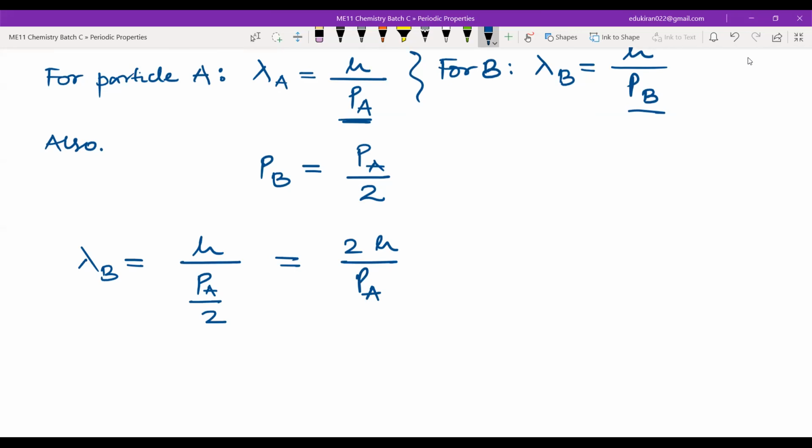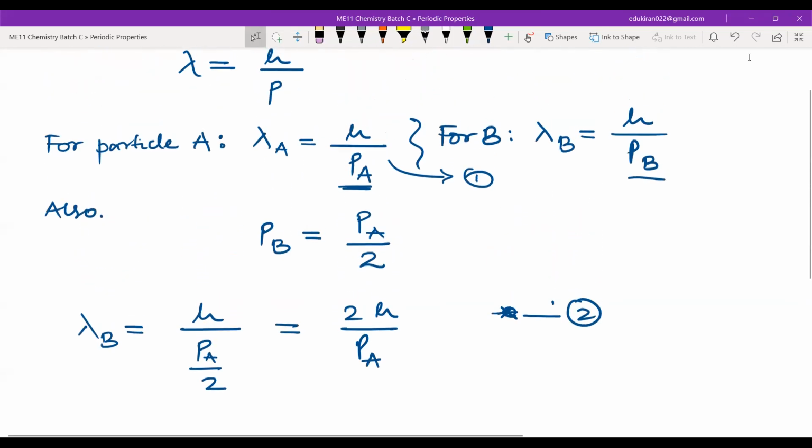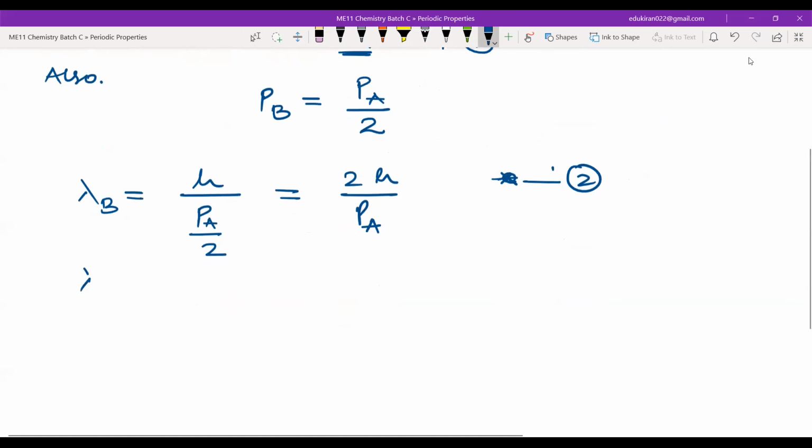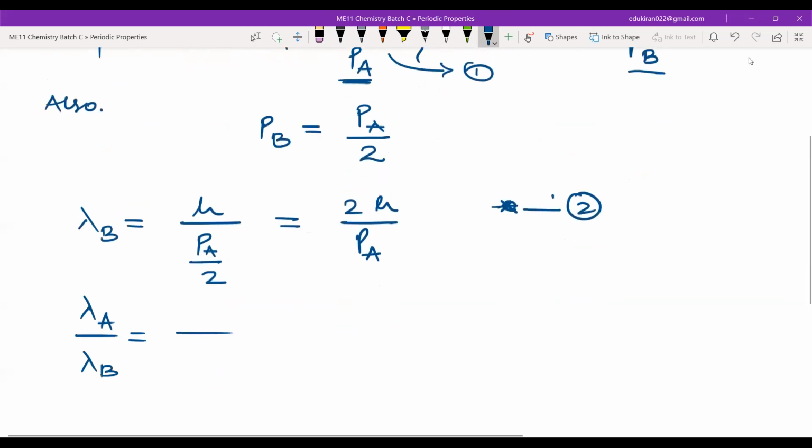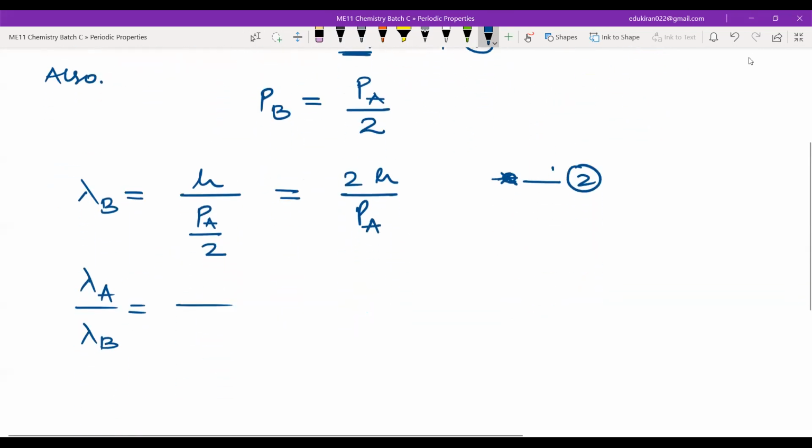Now, from this equation, this is lambda B. Let us take lambda A as equation 1 and this as equation 2. Now I can derive a relationship between lambda A and lambda B. If I divide lambda A upon lambda B, this will be equal to how much? In lambda A, we have h upon PA. In lambda B, we have 2h upon PA. Yes? Yes, sir. Okay, now I can cancel this whole thing. This will become 1 by 2.